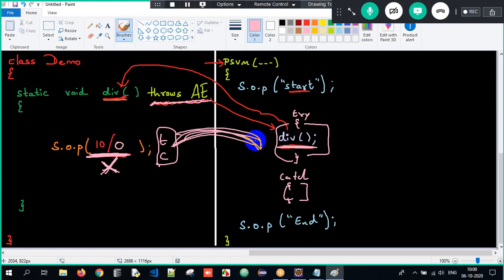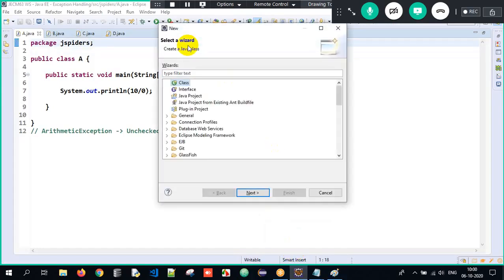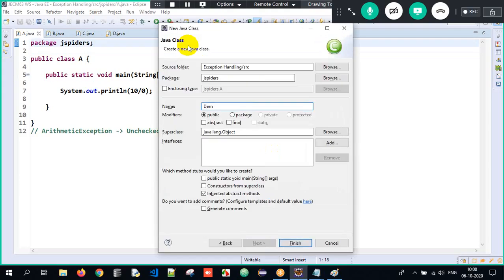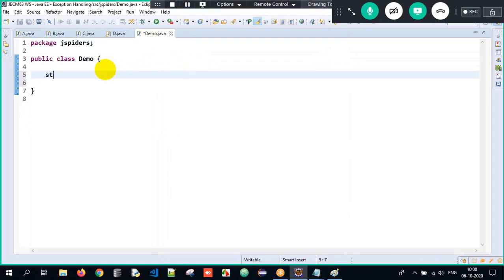I will give you a couple of examples in order to understand it beautifully, but you just need to have the patience level. Okay. Patience. Now I will create a class called demo, and you will have a static method.